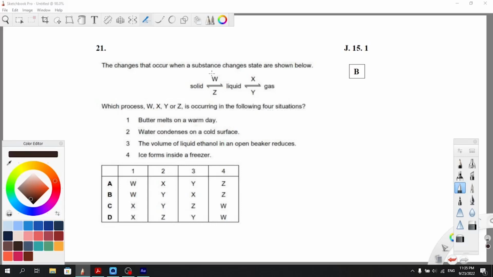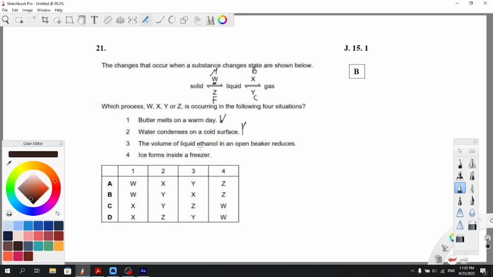Again, real quick, solid to liquid is melting, liquid to gas is boiling, gas to liquid is condensation, liquid to solid is freezing. Butter melts on a warm day. Again, that's just literally melting, so W. Water condenses on a cold surface, that's condensation, so that's Y.